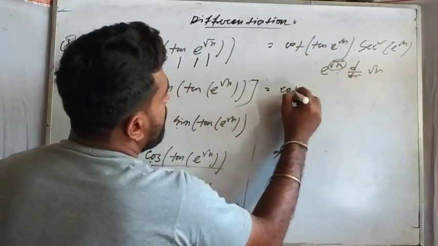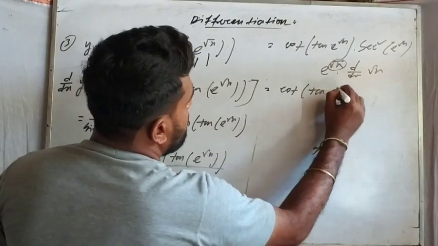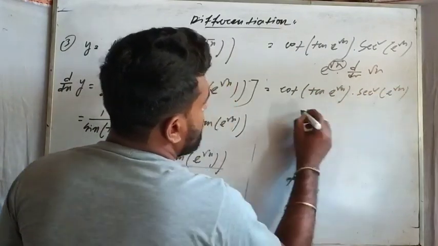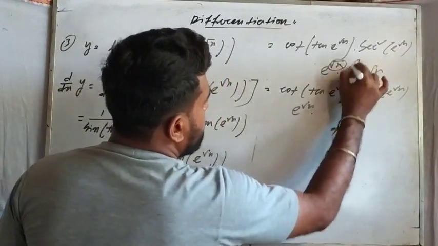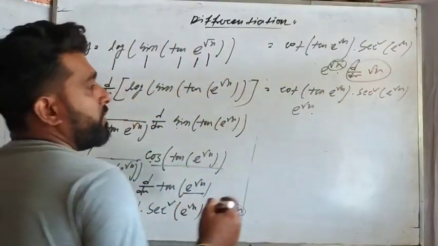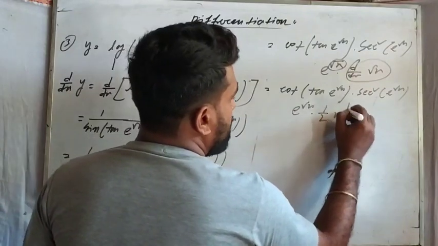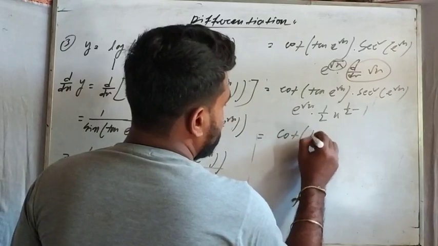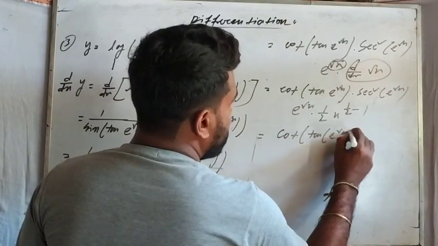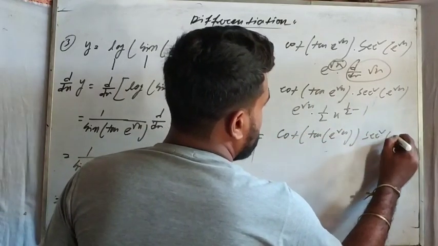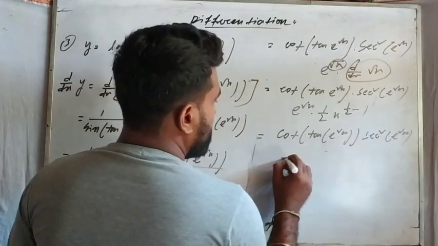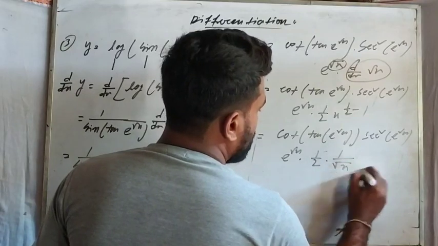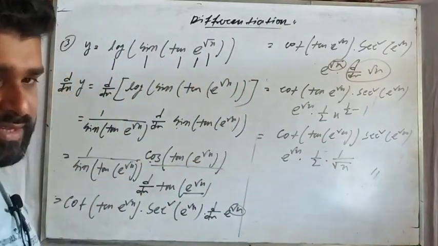Now cot 10 e to the power root x, sec square e to the power root x, e to the power root x, and dx of root x means half x to the power half minus 1. That is cot 10 e to the power root x, sec square e to the power root x, e to the power root x, then half 1 by root x is the answer. This is the answer actually.